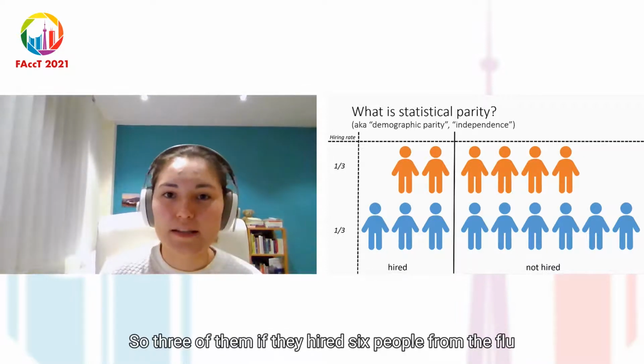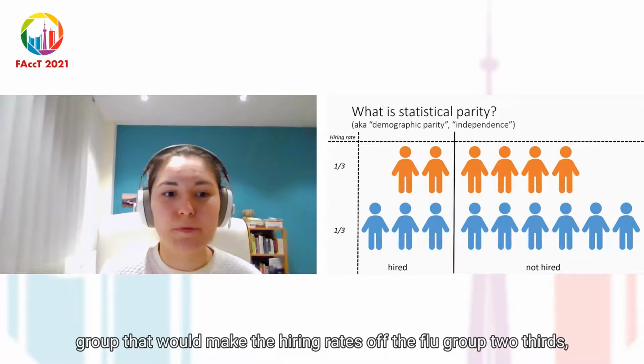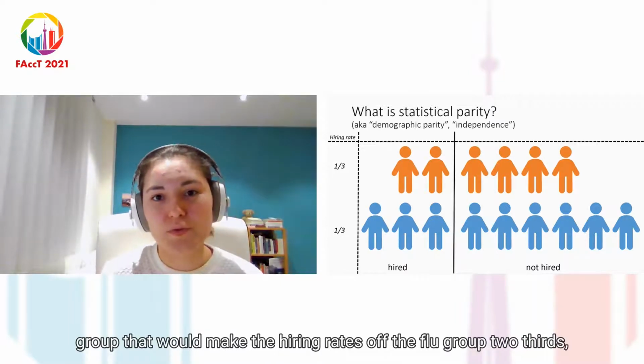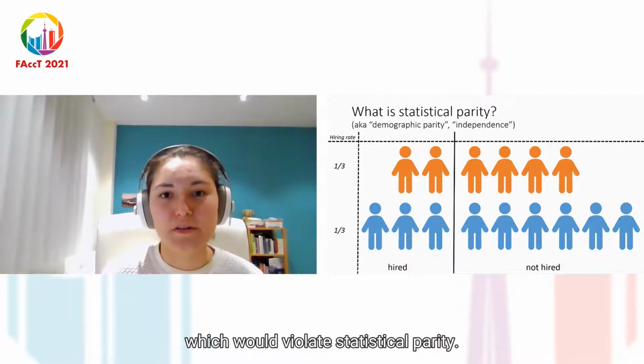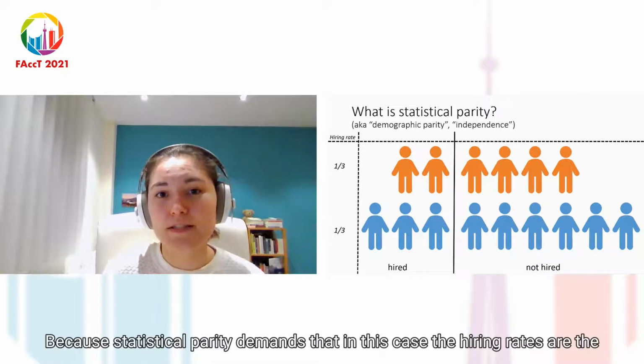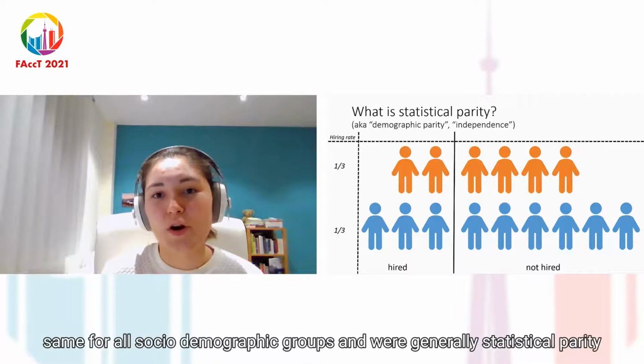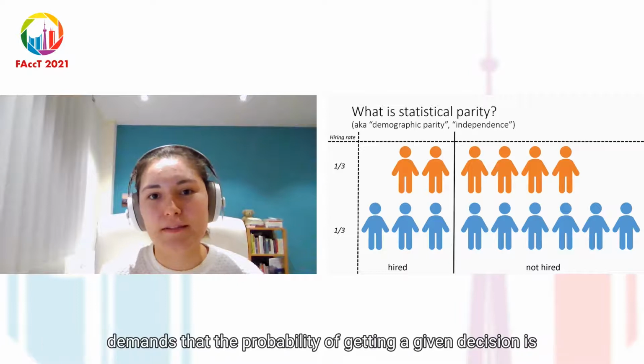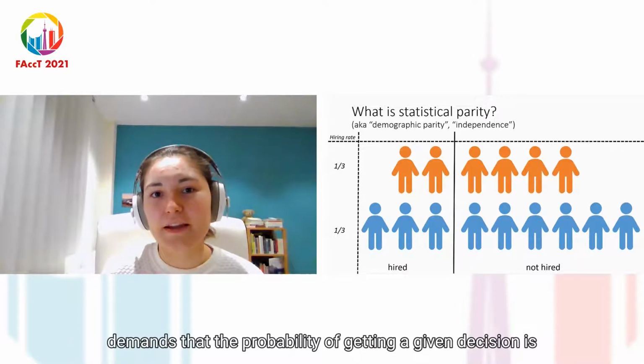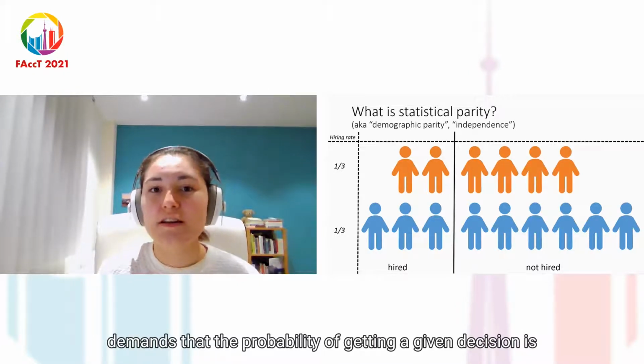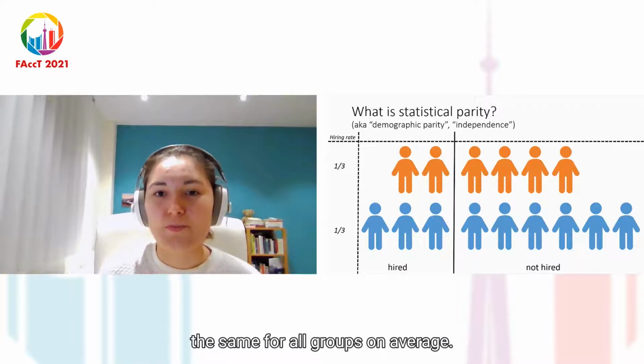If they hired 6 people from the blue group, that would make the hiring rate of the blue group 2/3, which would violate statistical parity, because statistical parity demands that in this case, the hiring rates are the same for all sociodemographic groups. And more generally, statistical parity demands that the probability of getting a given decision is the same for all groups on average.